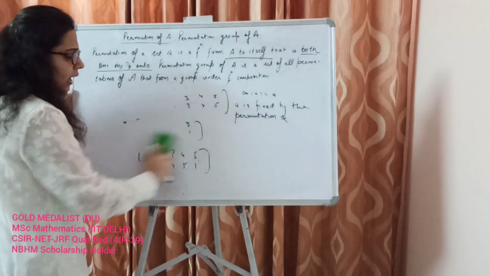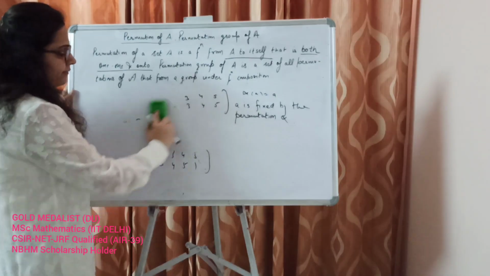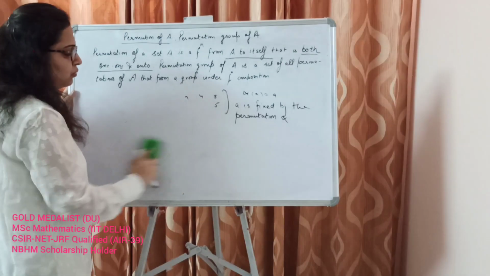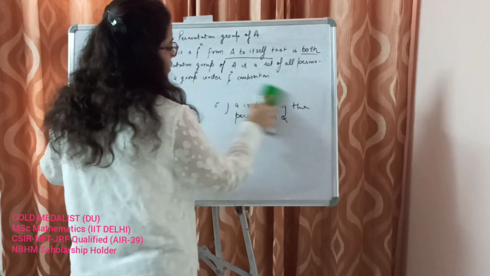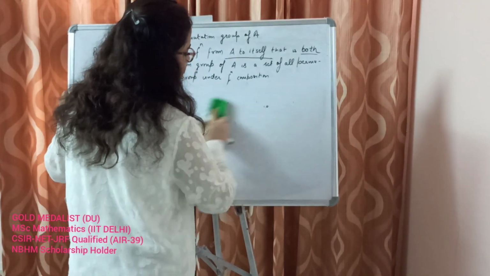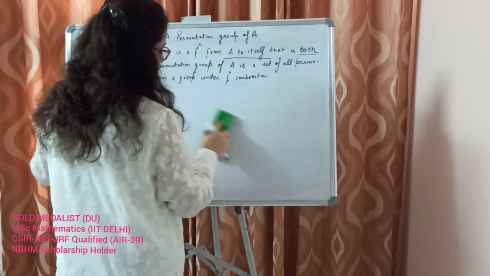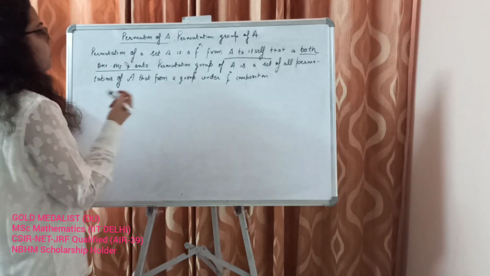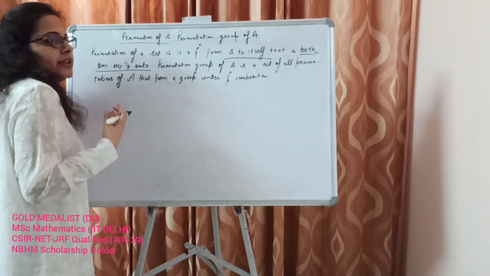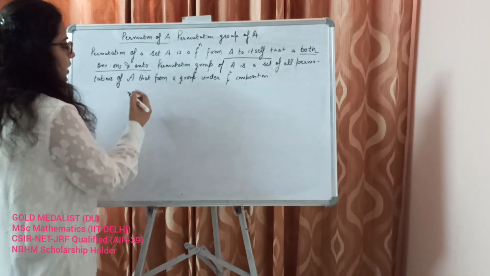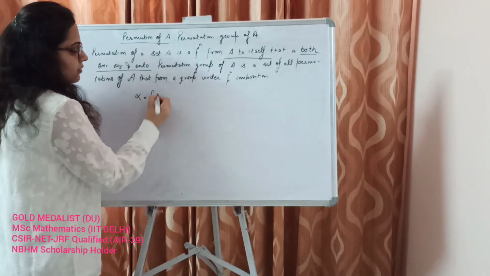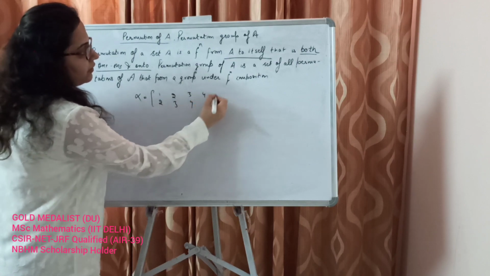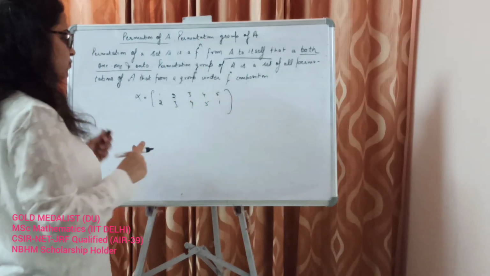I am just trying to find out by examples what the identity and the inverse should be. These are just simple methods to find the identity and inverses. For example, alpha is 1 goes to 2, 2 goes to 3, 3 goes to 4, 4 goes to 5 and 5 goes to 1. Now we need to find its inverse.